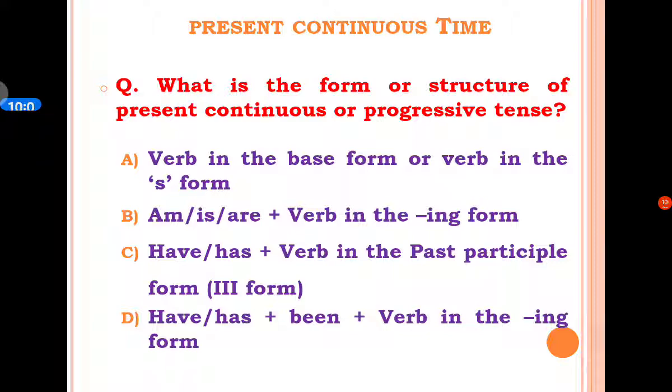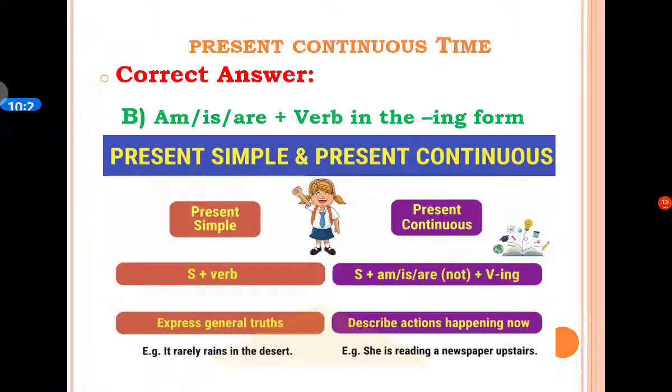A option is verb in the base form or verb in the S form. B option is am, is, are plus verb in the ing form. C option is have, has plus verb in the past participle form or verb in the third form. D option is have, has plus been plus verb in the ing form. The correct answer is B option, am, is, are plus verb in the ing form.